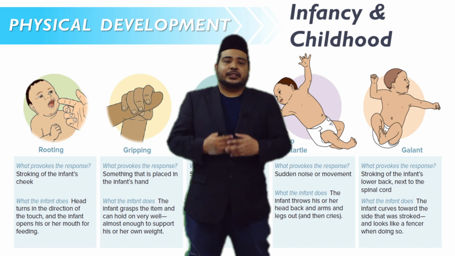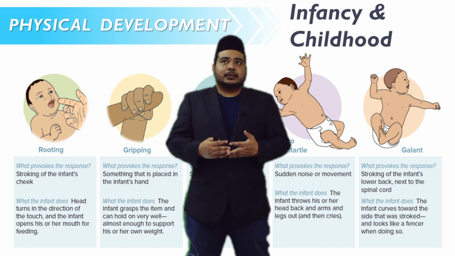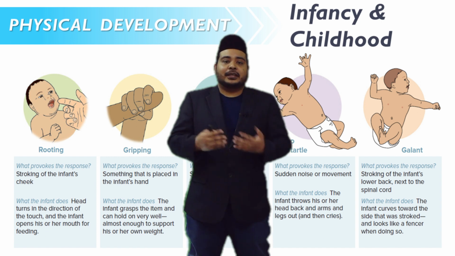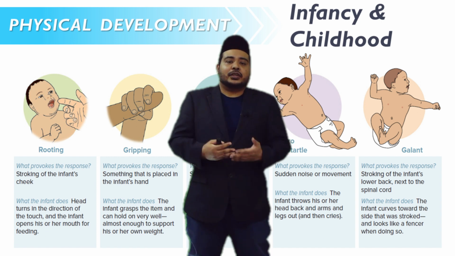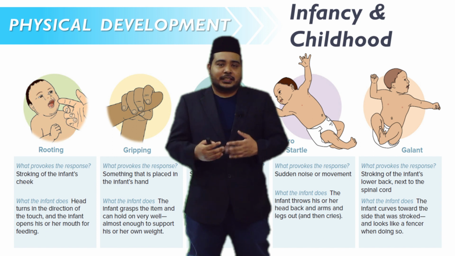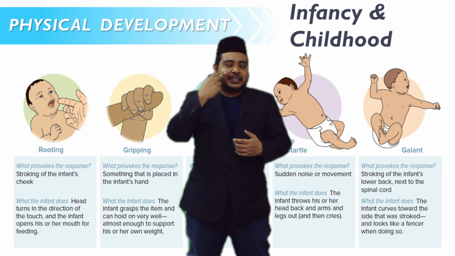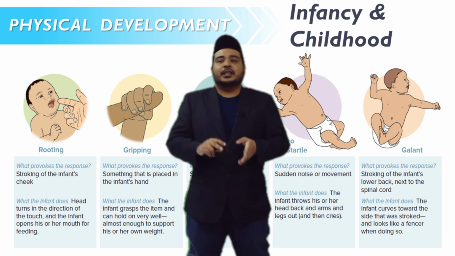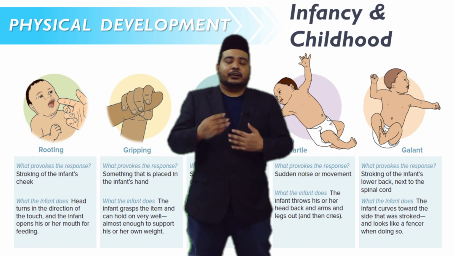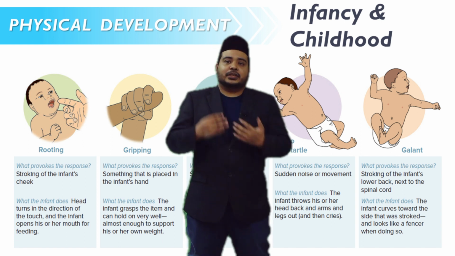That is natural; every baby does it. What provokes the rooting reflex? Stroking the infant's cheek. When we touch their cheek, they turn towards the direction of the person who touched them.